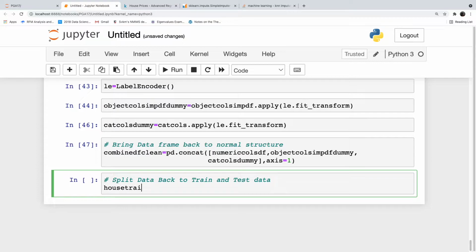house_train_df is equal to combine_df_clean[combine_df_clean.sale_price... Oh, where is it? Sale price.